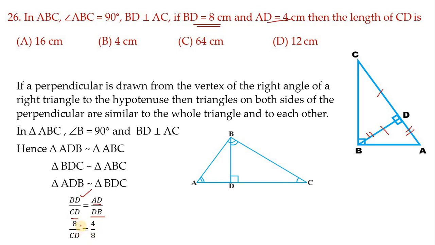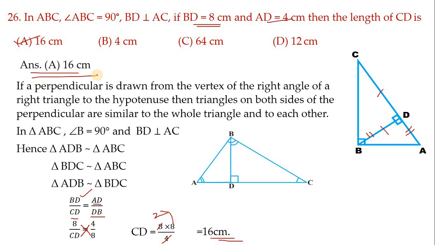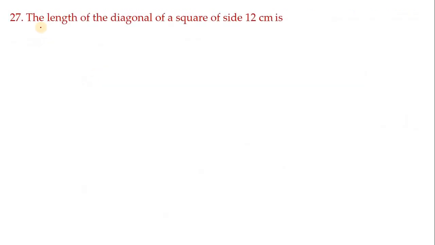Now let us do the cross multiplication, children, and simplify. So we get CD equals 8 into 8 by 4. 4 ones are 4, 4 twos are 8, so 8 twos are 16 we will get. So the correct option is option A. Children, this 26th problem and 25th problem are quite difficult. You must practice very well. Next, let us move on to another one.